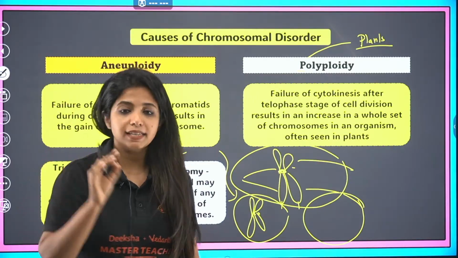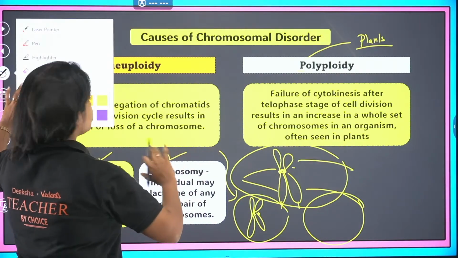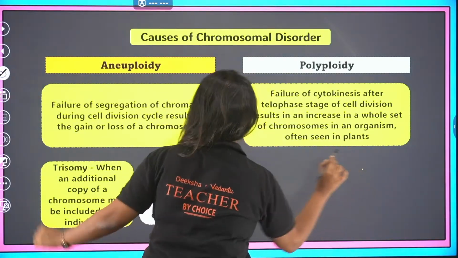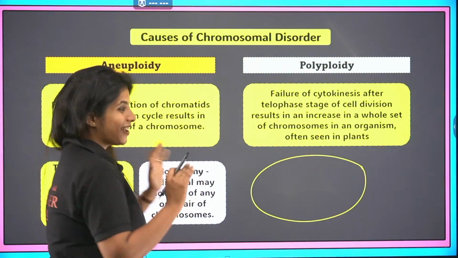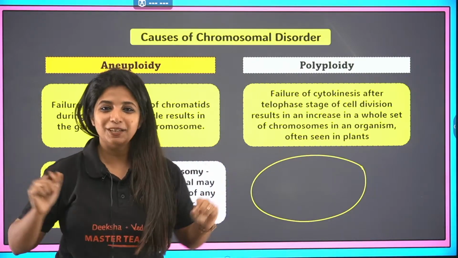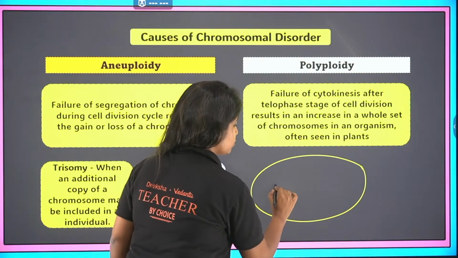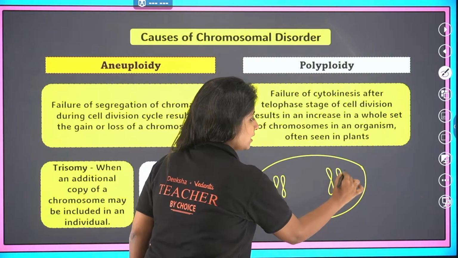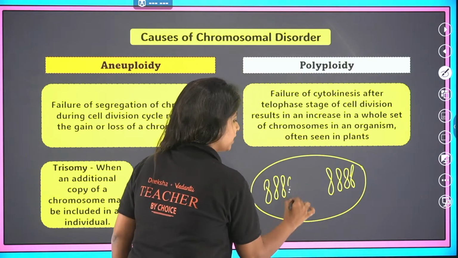Okay, why does it happen? So, here the scenario is going to be quite different. Here what happened is that, suppose this is a cell, and the cell is very excited for the division. So what did it do? The chromosomes over here, first of all, they replicated. Okay, they increased the number. Now they have divided into two areas.